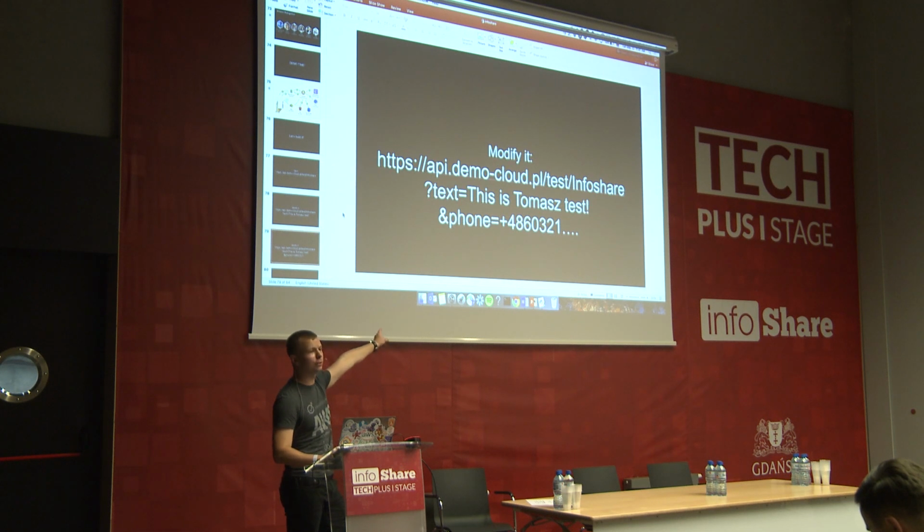If you provide your phone number, don't forget about the country code. So for Poland, this will be +48.